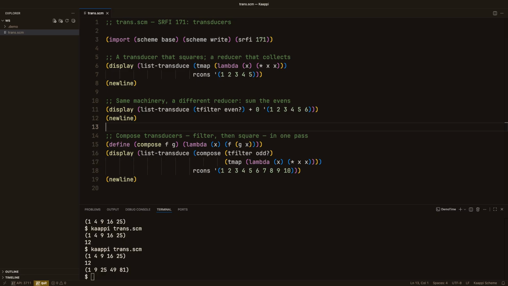That's the transducer idea. Separate the transformation from the data and the collector. Compose the steps and run them in one allocation-free pass. SRFI 171 in Kaappi. The docs and a browser playground are at kaappilang.org. Write the lambda, run on the metal.